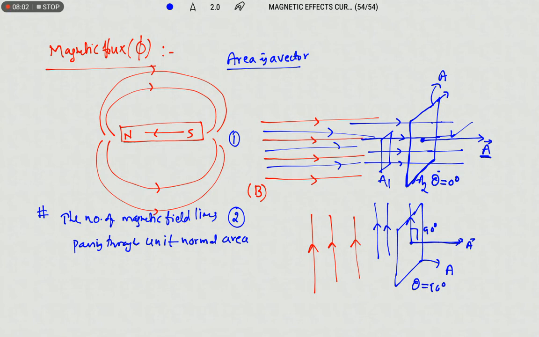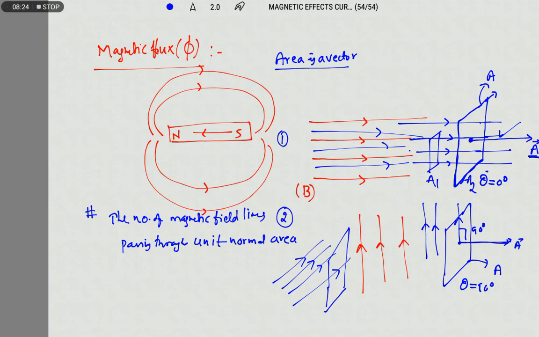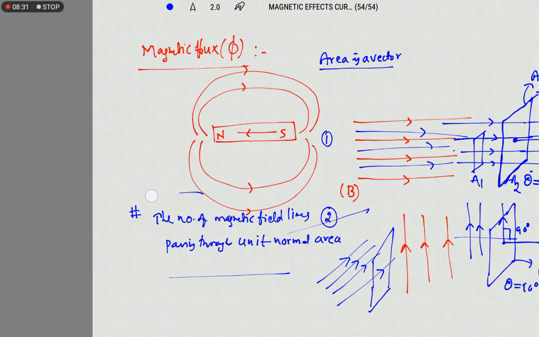In the same way, it also depends on the angle between the field lines and the area vector. So let us take, suppose, this is the direction of the field lines, and in this way I am keeping an area. Now tell me, what is the direction of the magnetic field in this case?